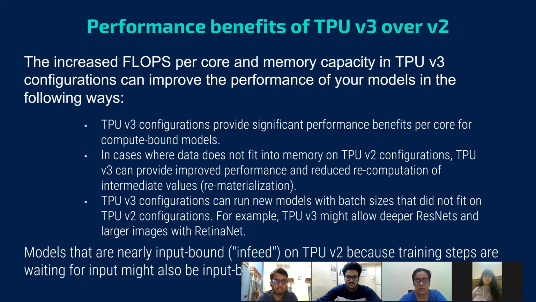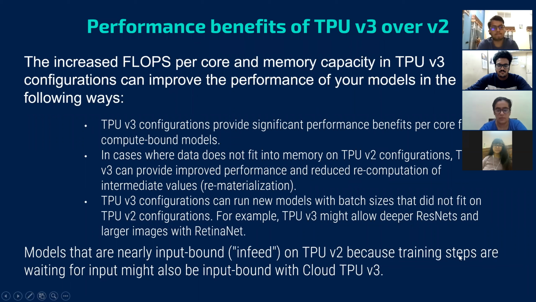So, performance benefits of TPU version 3 over version 2. The increased FLOPS per core and memory capacity in TPU version 3 configurations can improve the performance. Firstly, the TPU version 3 configurations provide significant performance benefits per core for compute-bound models. Memory-bound models on TPU version 2 configurations might not achieve this same performance improvement if they are also memory-bound on TPU version 3 configurations.